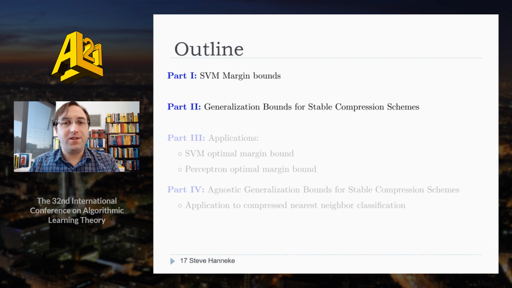Right now, to explain why these two key facts together resolve the margin bound question, let's talk about some recent developments in generalization bounds for stable compression schemes.